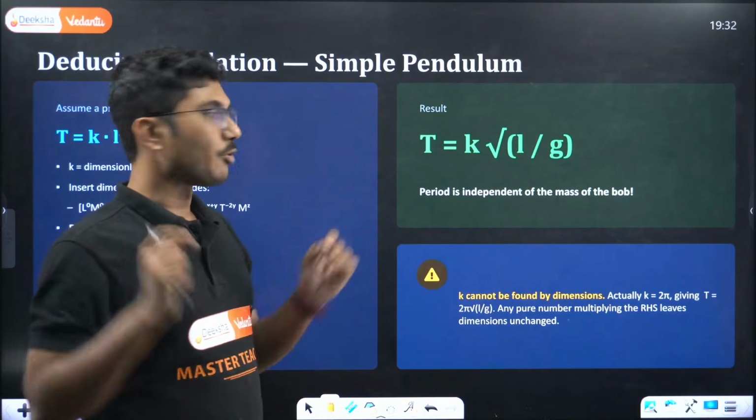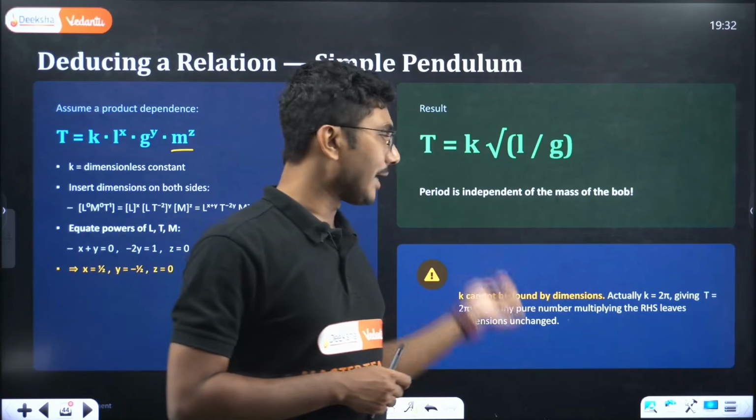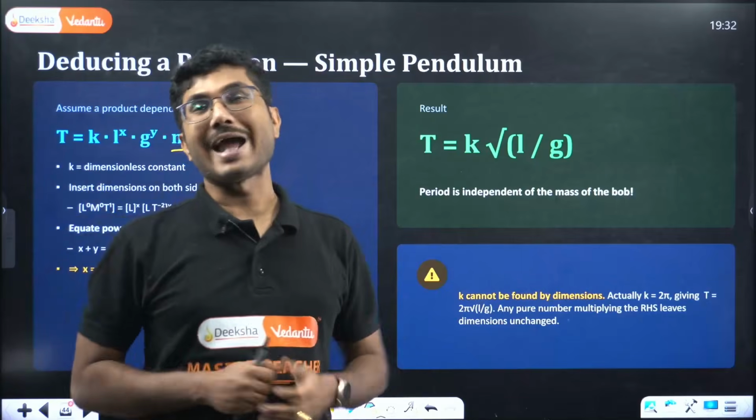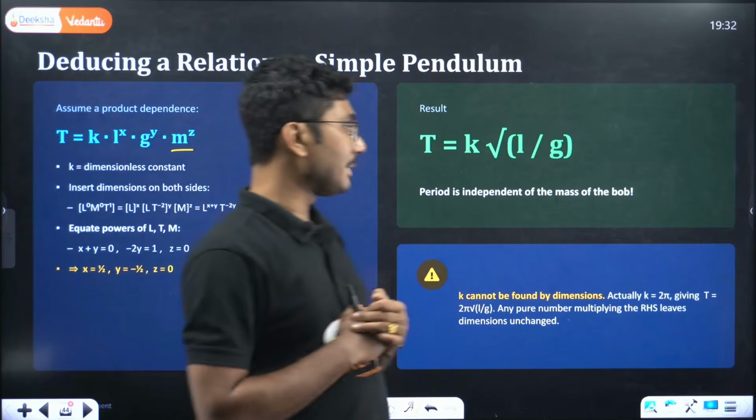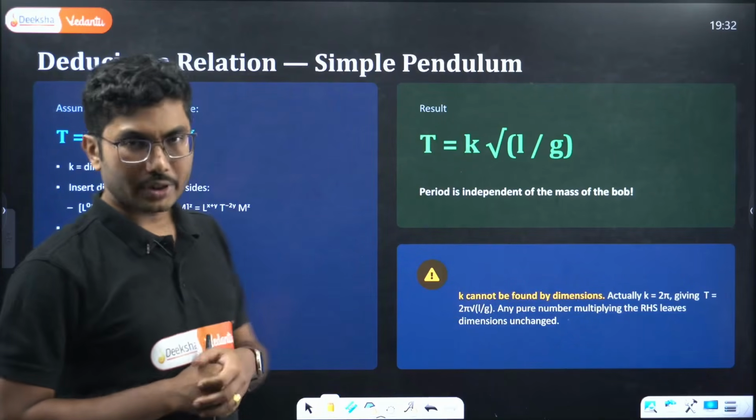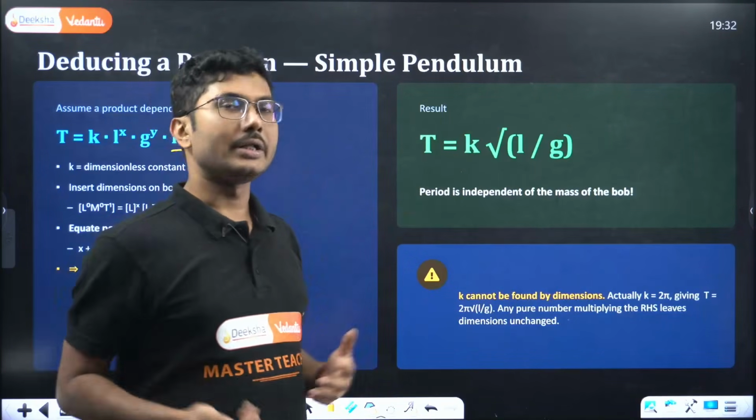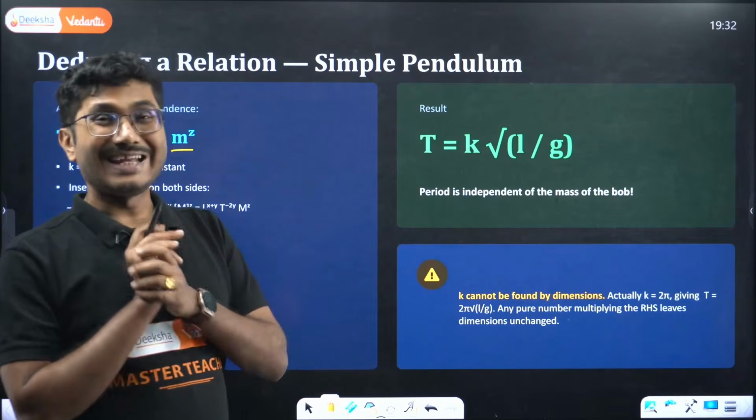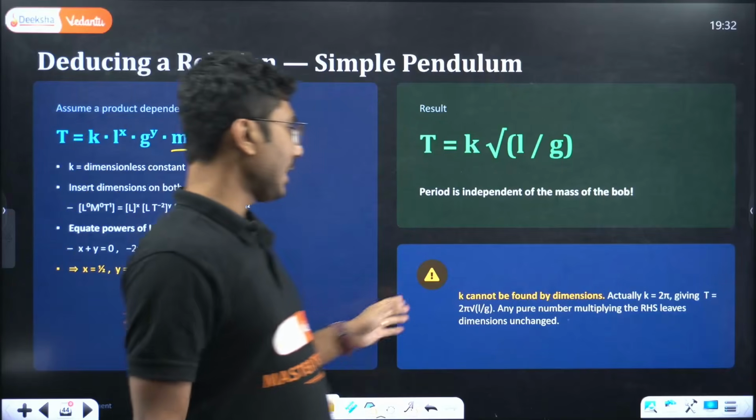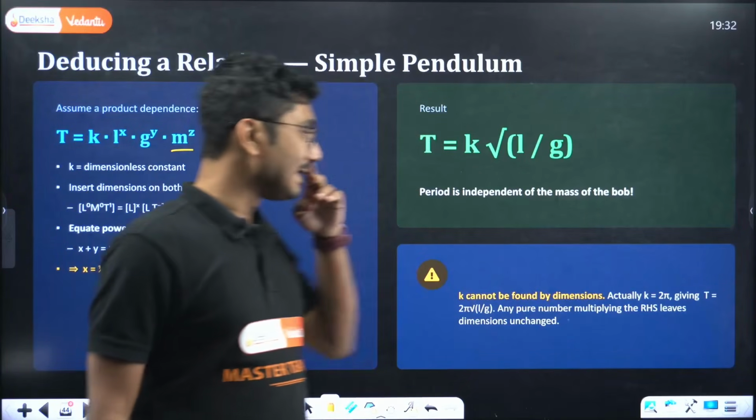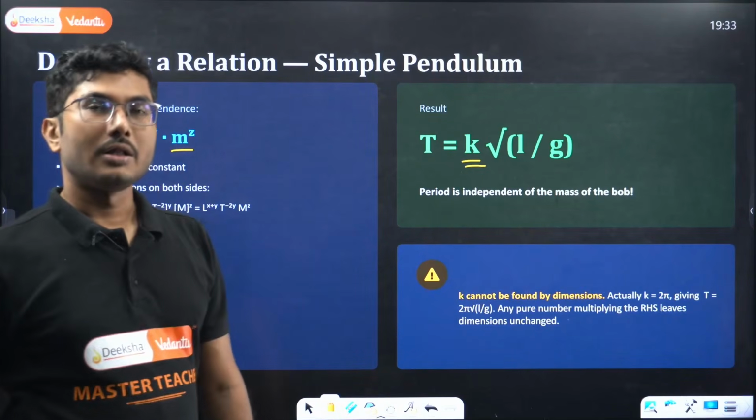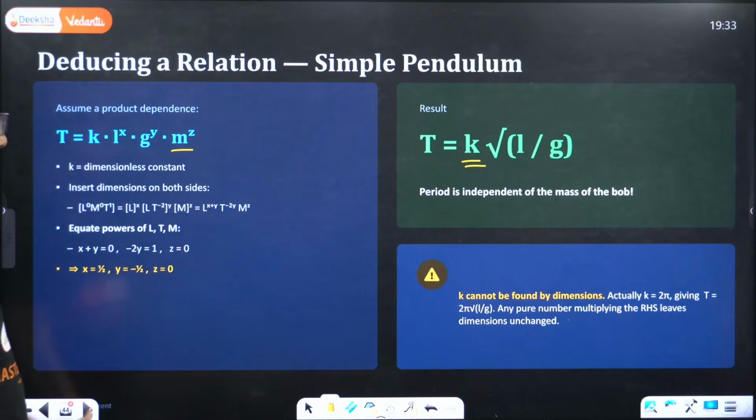Now a very important point: K cannot be found using dimensions. K is a dimensionless quantity, so this value cannot be calculated using the dimensional method. Actually K equals 2 pi, giving time period equals 2 pi root over L by G, but that is not necessary for you to show. Remember that any constants involved cannot be calculated using the dimensional method. Any pure number multiplying the RHS leaves the dimensions unchanged. So if it is a pure number or any constant, the dimension does not change, so your answer remains the same.